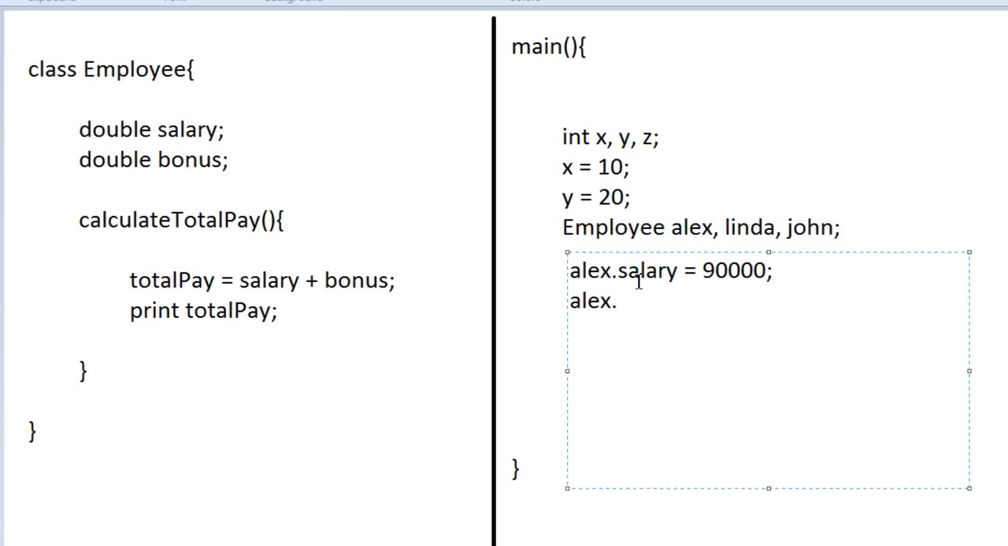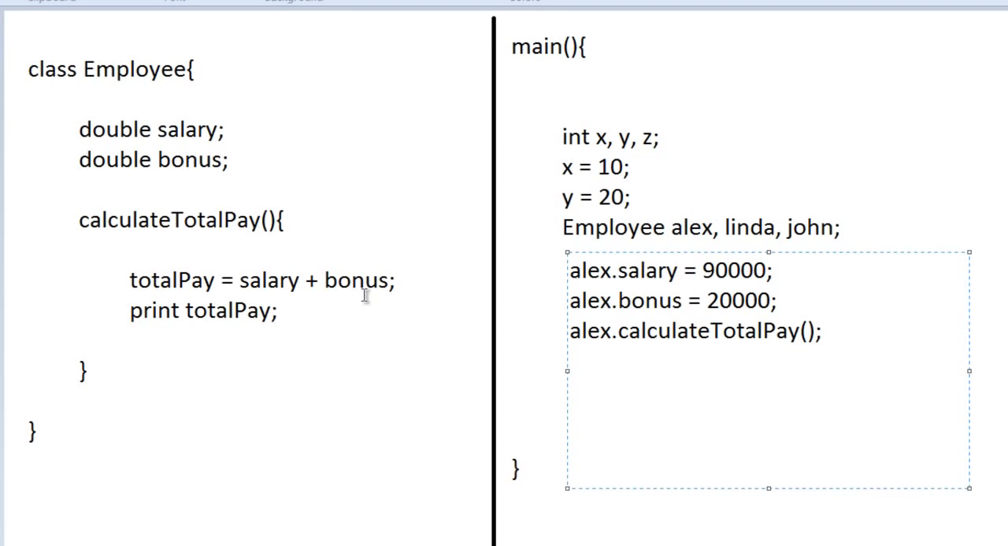Alex dot, since employee has a bonus, Alex will also have a bonus of 20,000. And since employee has a method called calculate total pay, Alex will have a calculate total pay method. So what happens now is, when Alex calls this calculate total pay method, it will add up the salary and bonus.